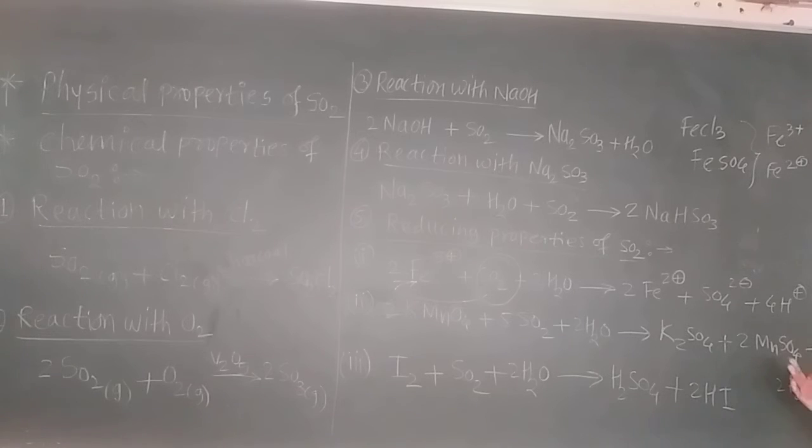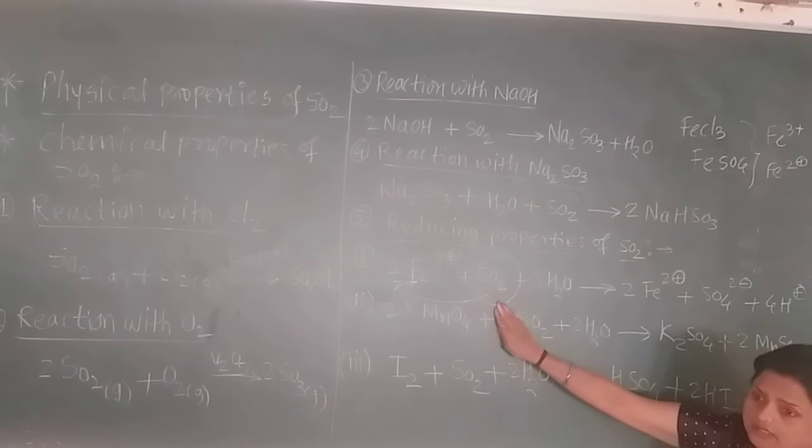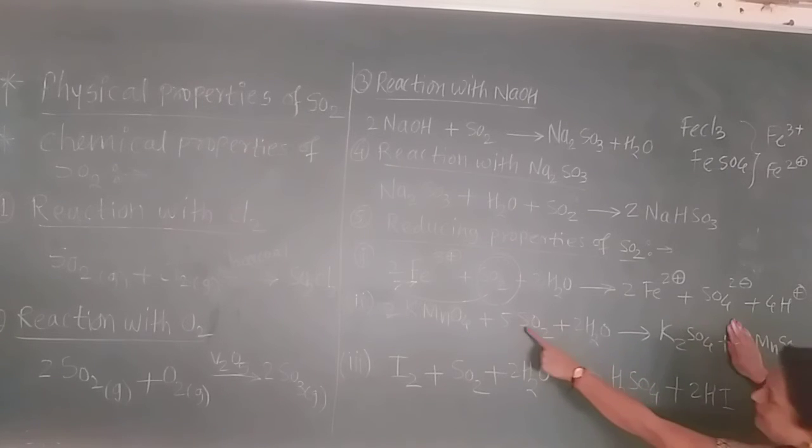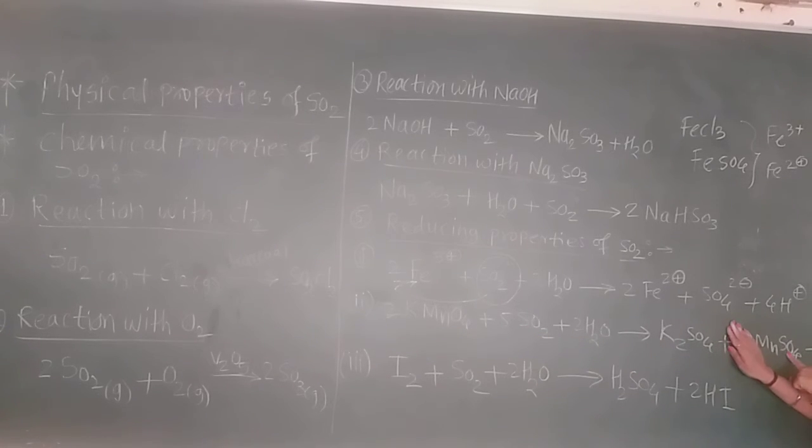The manganese ion gets reduced. And here sulfur has the oxidation state +4. So here the oxidation state of sulfur becomes, to balance -8, +8. So the +4 state is converted into +8. That means sulfur gets oxidized and this manganese ion gets reduced. In this way, sulfur dioxide reduces the +7 state into the +2 state. So as given, in KMnO4, potassium permanganate, manganese has the +7 state.